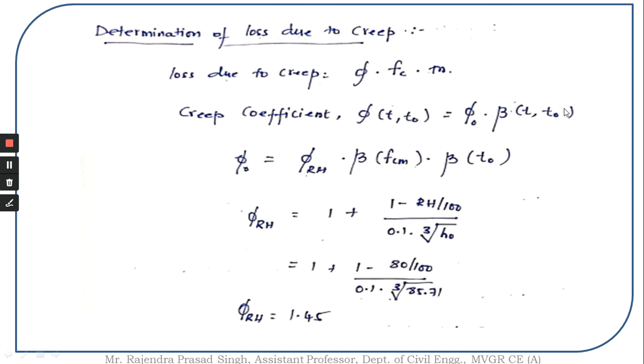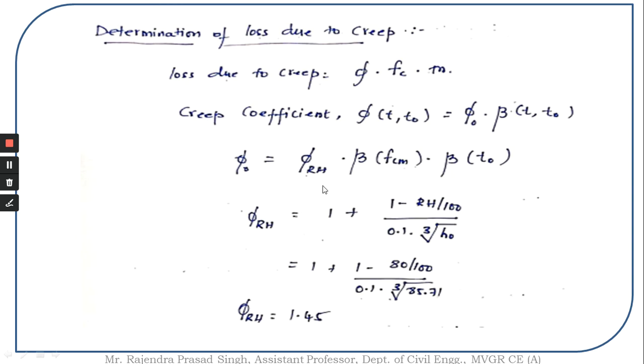So let us see how we find out the loss due to creep. The loss due to creep is equal to phi times Fc times modular ratio. This phi at a particular time t comma t naught is given as phi naught times beta of t comma t naught. So phi naught is equal to phi RH times beta of fcm times beta of t naught.